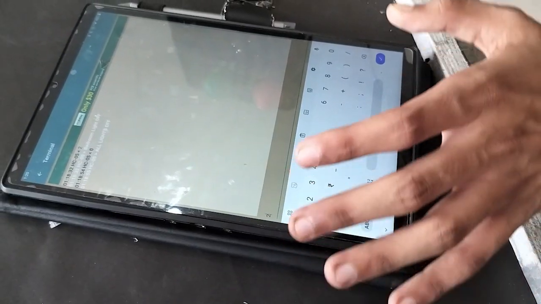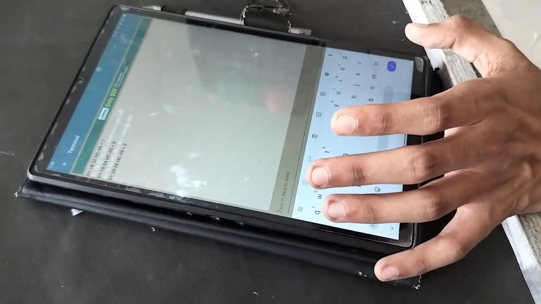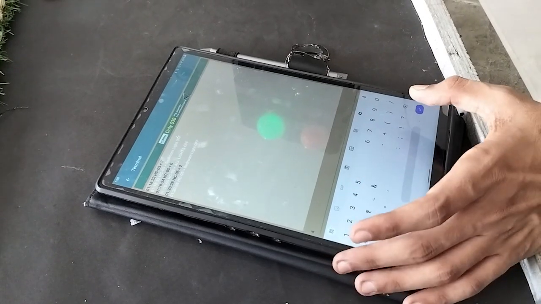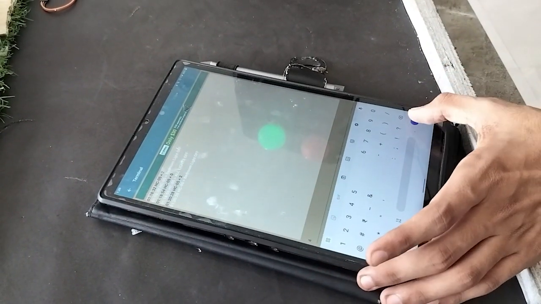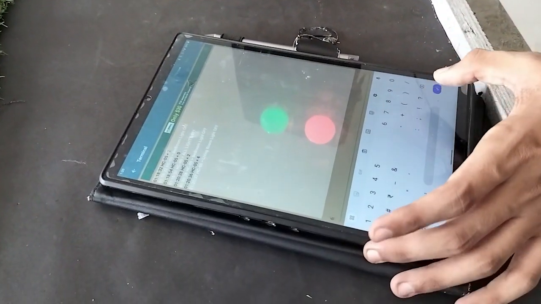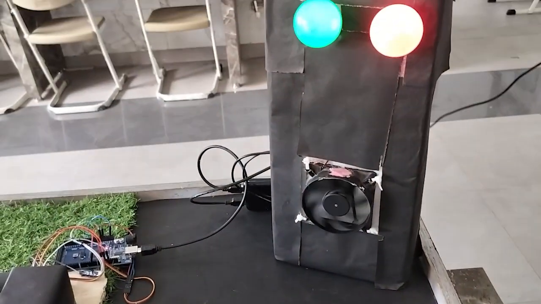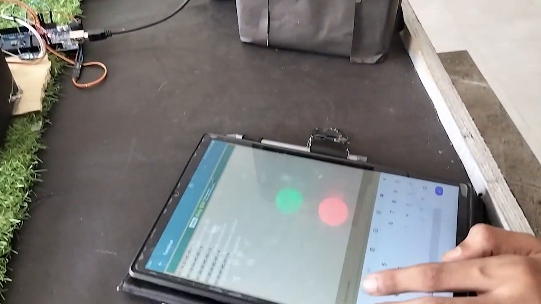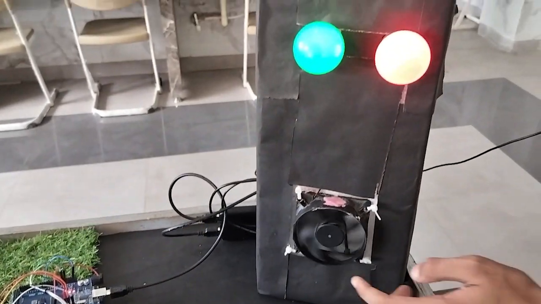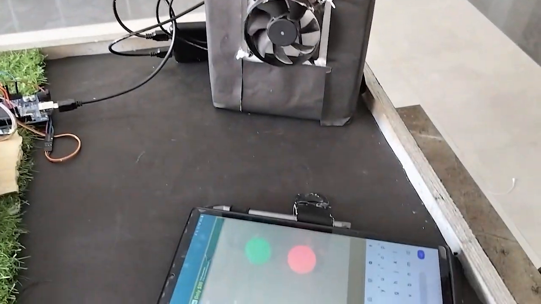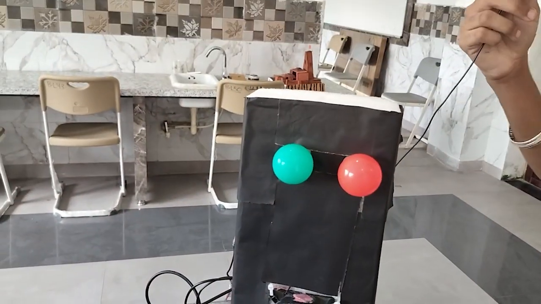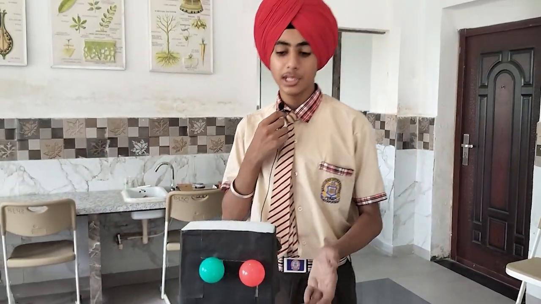If I enter an even number, like 2, and press OK, the green light will turn on. Now I give the command 4, it will turn on the red light. If I give the command 6, it will turn on the fan. By giving an odd number command, it will turn off the fan. I added 3, so it turned off the fan, and like that we can turn off all the appliances one by one. So this is our third project. Here comes our fourth project.